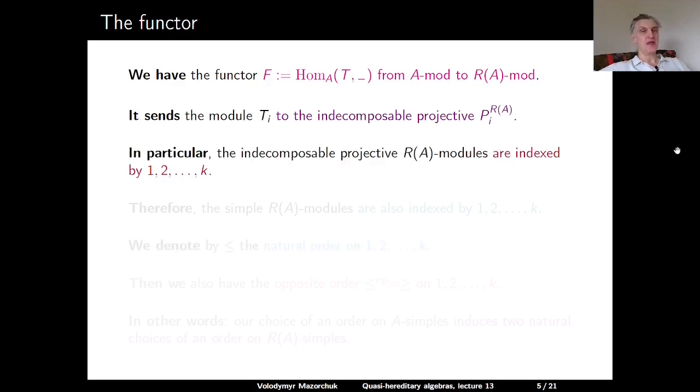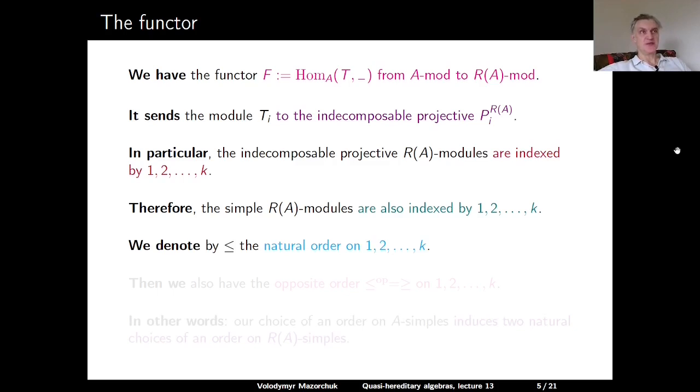In particular, we have that the indecomposable projective R(A)-modules are indexed by the same set, the set 1, 2, 3, and so on up to k. And in particular, it follows that the simple R(A)-modules are also indexed by the same set.